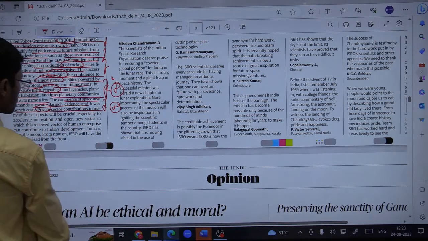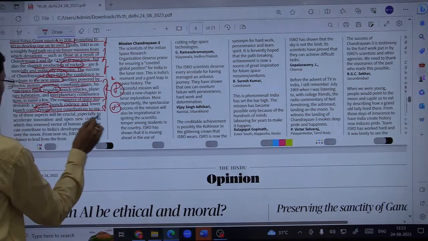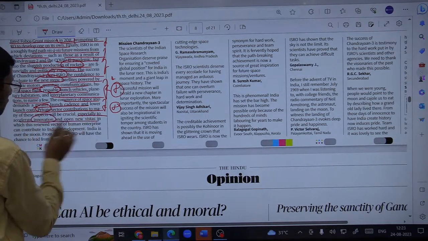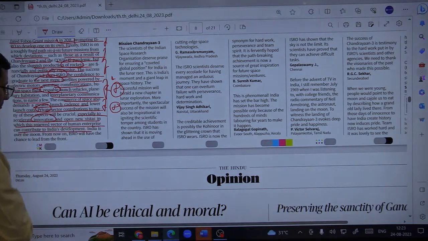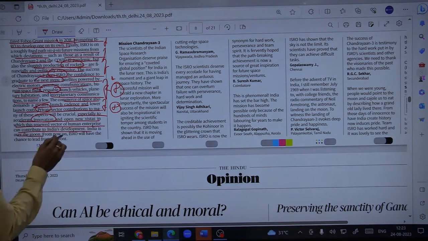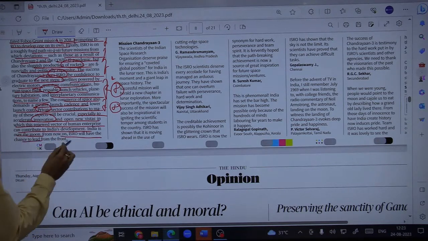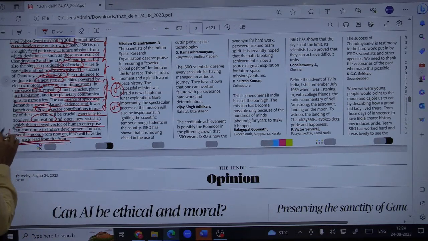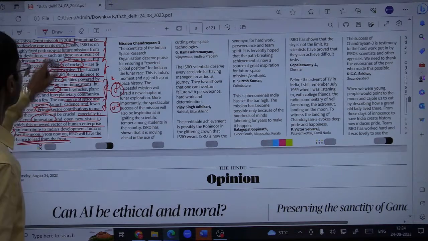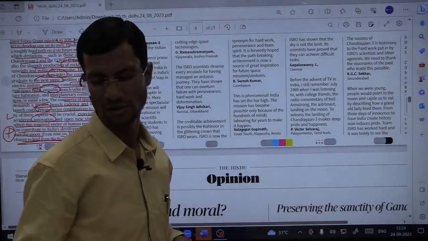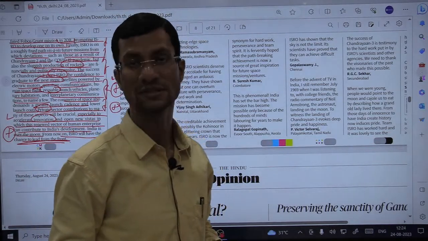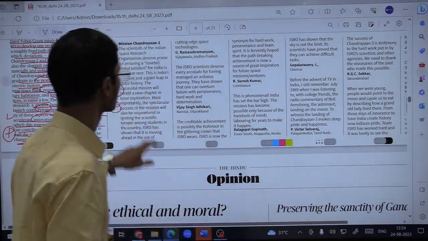Their participation is required especially to accelerate innovation and open new vistas in which this renewed vector of human enterprise can contribute to India's development. India is over the moon now. From now on, ISRO will have the chance to lead from the front. So these are the immediate implications, and the longer term implications, because of the success of this Chandrayaan 3 mission.